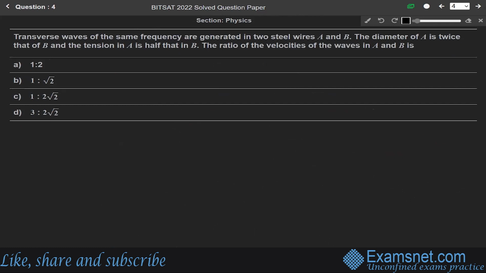Now, question number 4. The transverse waves of the same frequency are generated in two steel wires A and B.